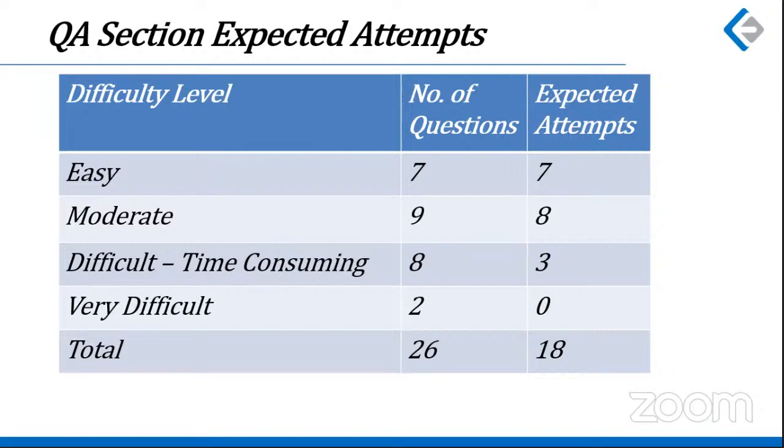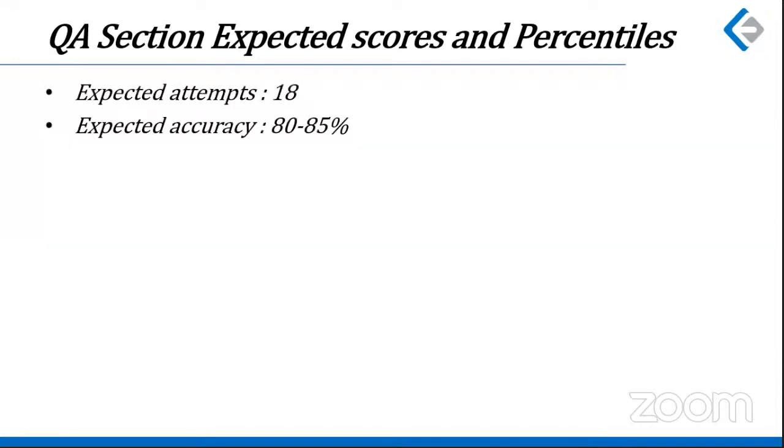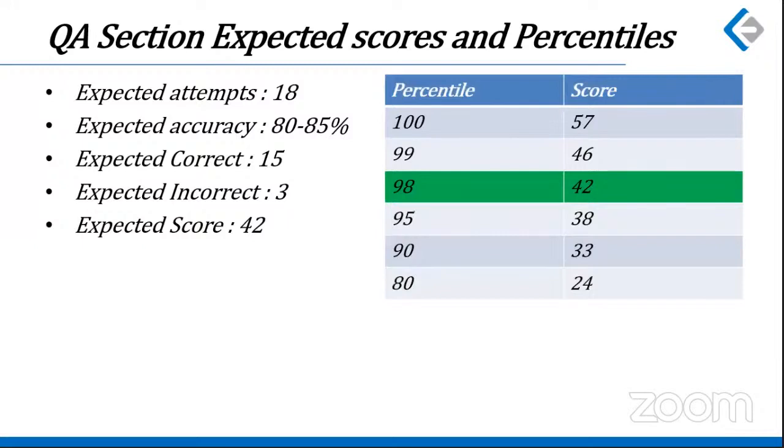With these 18 attempts and a fairly good accuracy, maybe 15 right, 3 wrong, because you're attempting a little difficult and moderate questions, that would be an expected score of 42 for a 98 percentiler. A 99 percentiler should make at least one less mistake and get 46. And for a 100 percentiler, I'm putting a little higher bar. I'm raising the bar for him, 57.